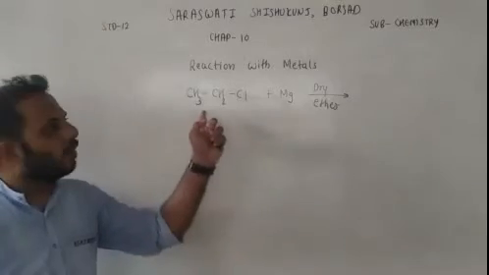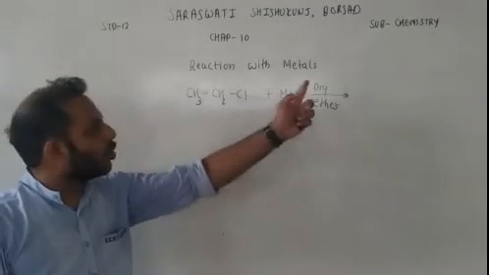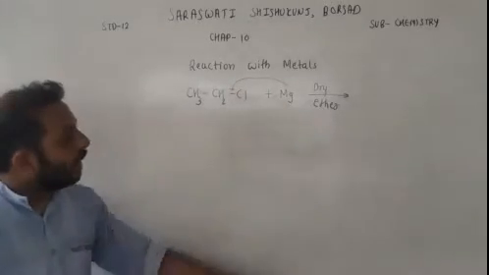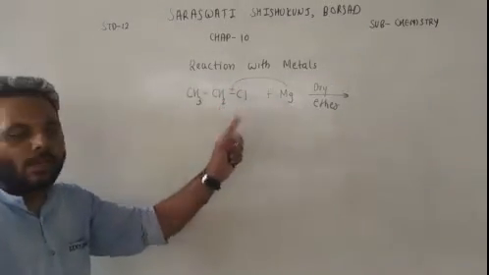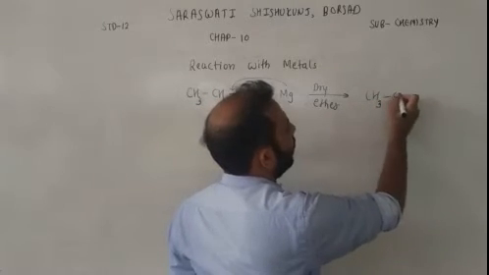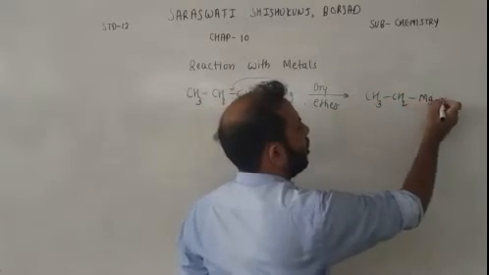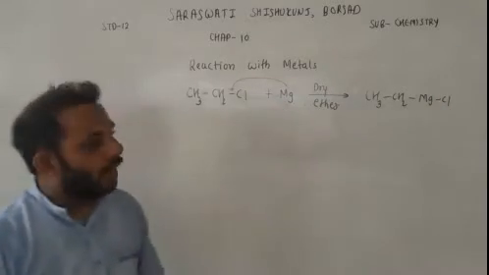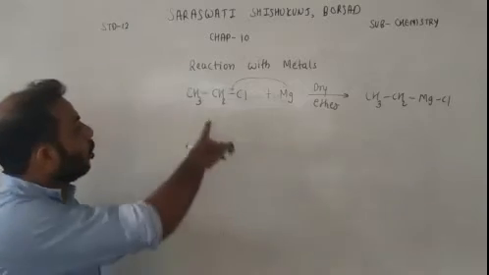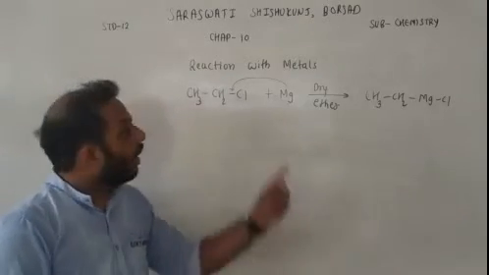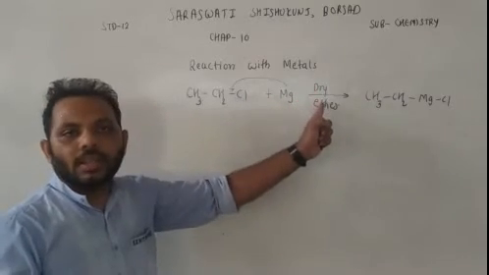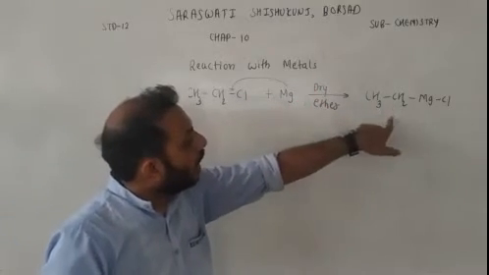If chloroethane reacts with magnesium in presence of diether, magnesium can react with the halogen and it can also bond with carbon. So it will form CH3CH2MgCl. So we will get ethyl magnesium chloride. So again, haloalkane reacts with magnesium in presence of diether and it will form alkyl magnesium halide.